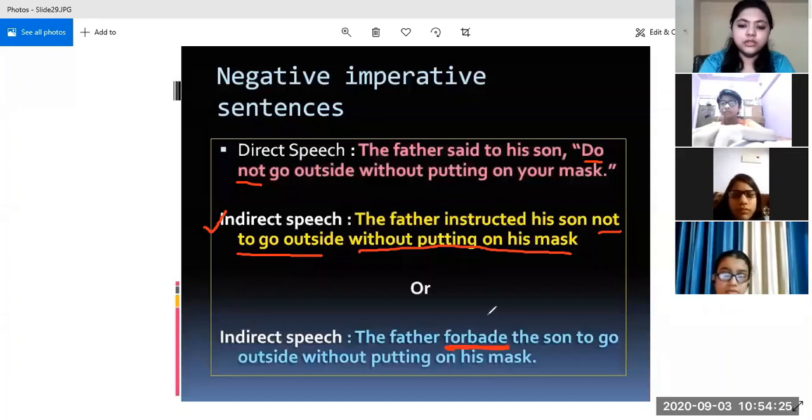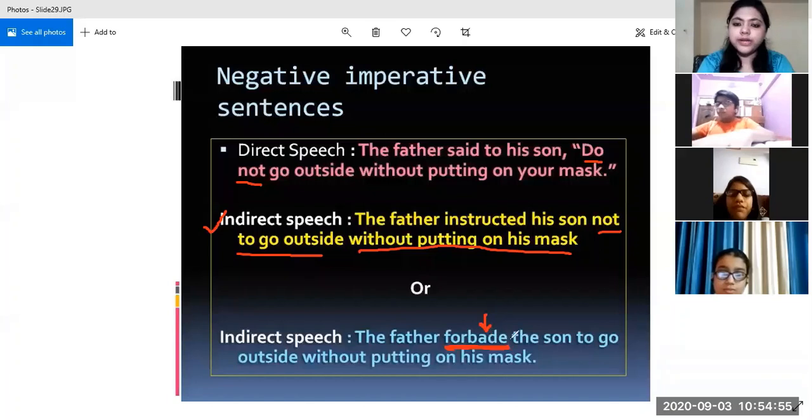See, when you are using this word forbade, then with it we do not use not. If you use not over here, the father forbade the son not to go out, then that will be incorrect. Forbade in itself means that he's not allowing, he's asking him not to go. So forbade means not allowing, not giving the permission. So we do not use a negative word when we are using forbade.